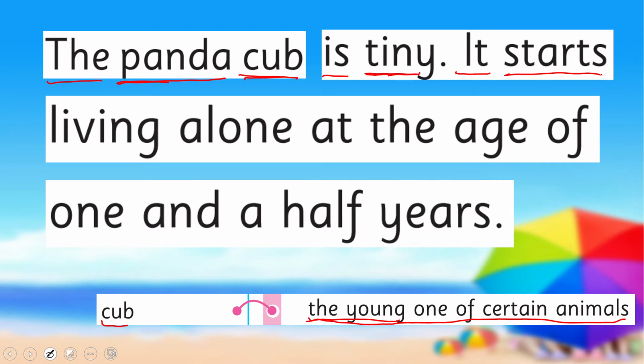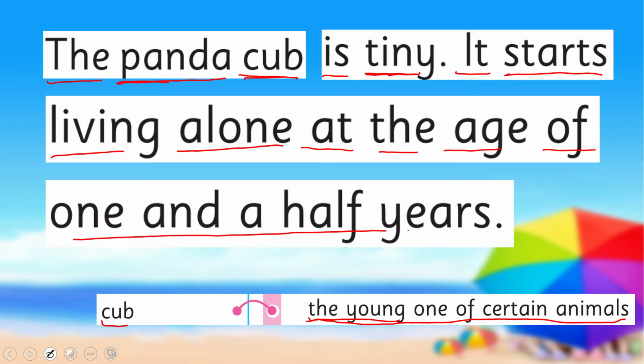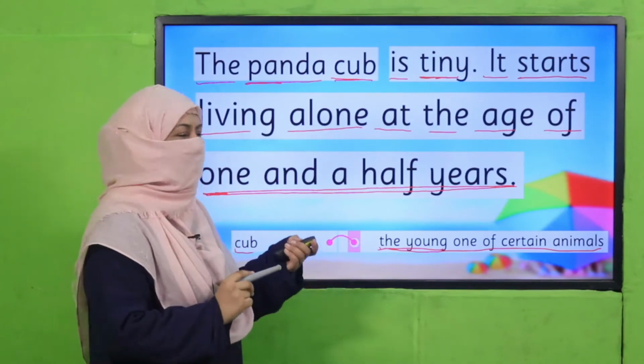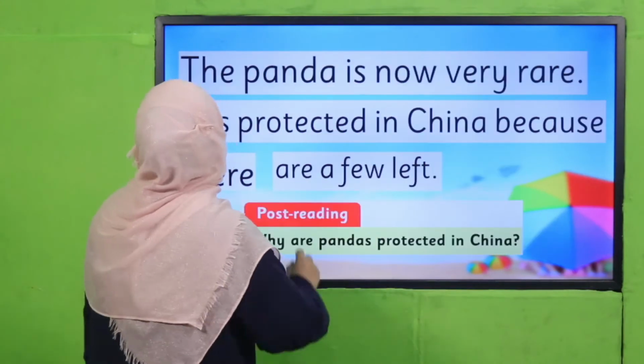It starts living alone at the age of 1.5 years. Means when a panda reaches its age of 1.5 years, it starts living alone. It becomes an independent animal.